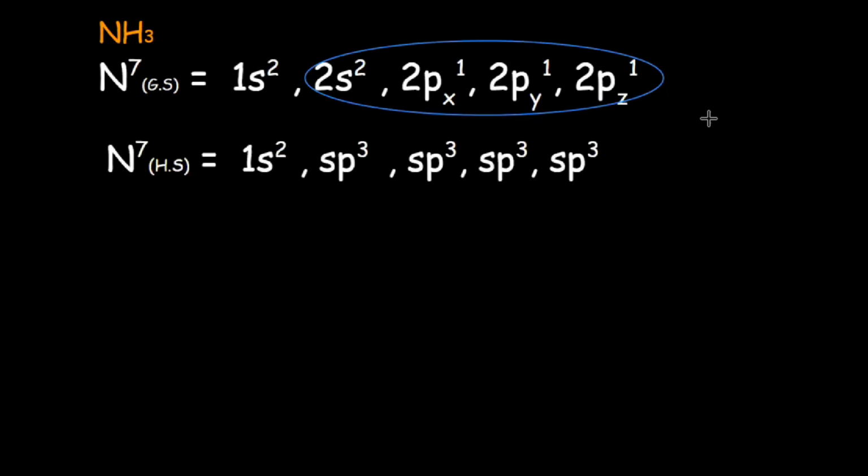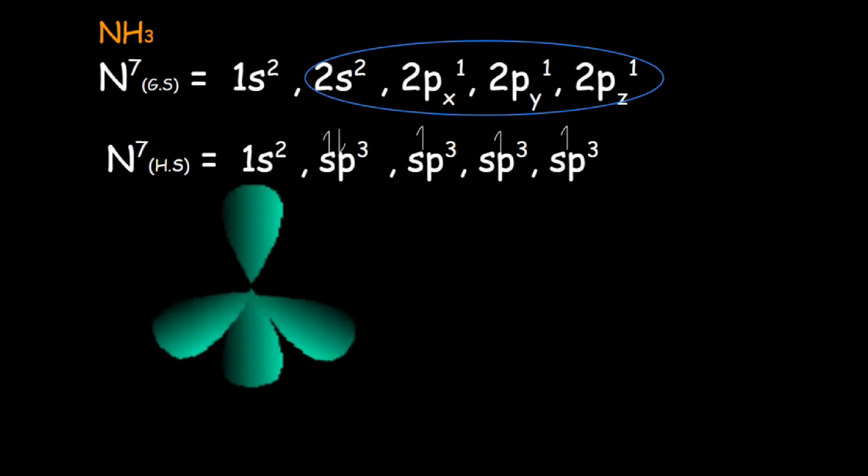And the hybrid state electronic configuration of nitrogen would be like this. Three unpaired electrons are available in three sp3 hybrid orbitals, while one sp3 hybrid orbital contains a pair of electrons, which would act as a lone pair. The shape of the hybridized nitrogen atom would be like this.